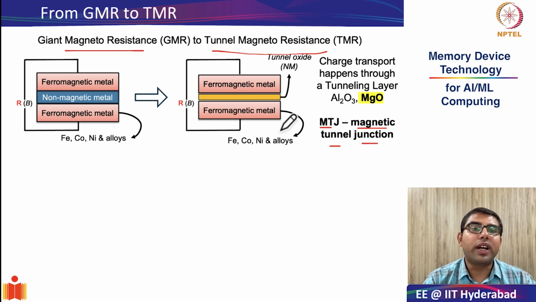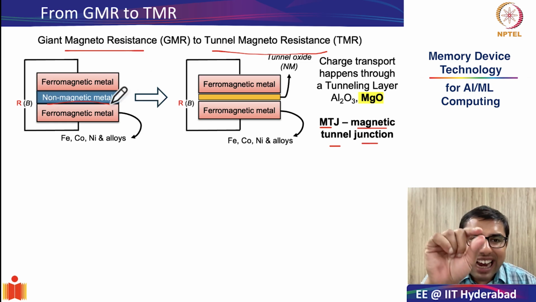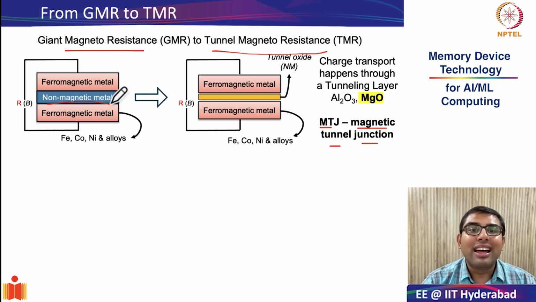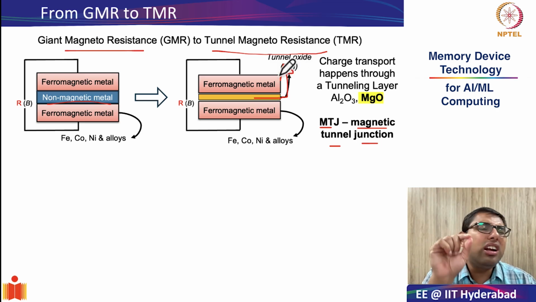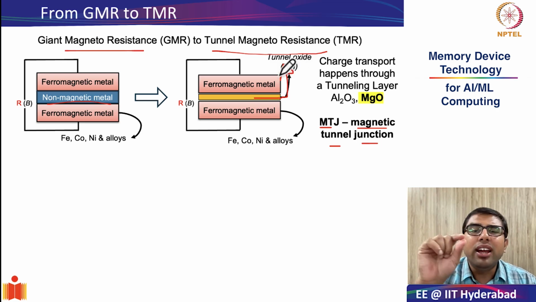As you can see in this figure, there is not much difference between a magnetic tunnel junction which shows TMR versus the device which was showing giant magnetoresistance. All you have done is you have replaced the non-magnetic metal which was sandwiched between the two ferromagnetic layers by a non-magnetic tunneling oxide. And this tunneling oxide is generally made very, very thin, 2 to 3 nanometers.